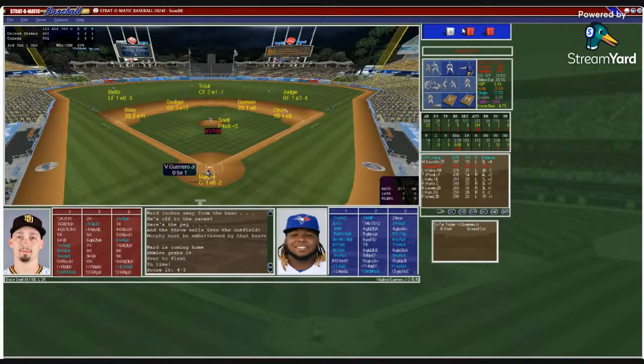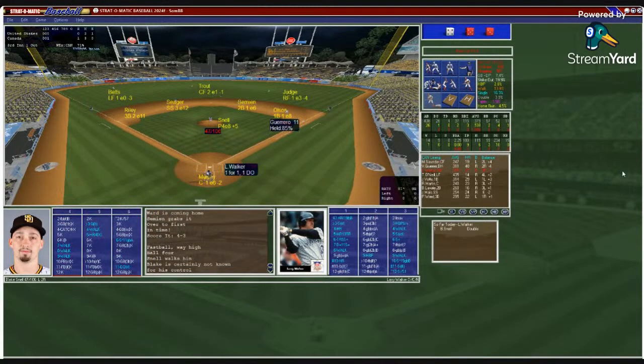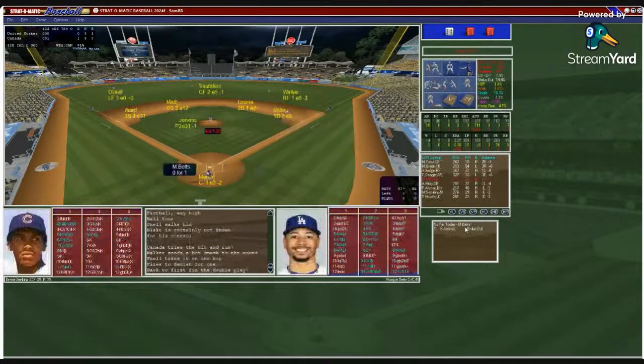Here's Vladimir Guerrero Jr., 0 for 1. Murphy puts down the sign. Snell with the windup. And he walks him. So Snell having a little bit of control issues now. Here's Walker. Murphy puts down the sign. Snell from the stretch. It's going to be a hit and run, I believe. Ball back to Snell. And he still turns the double play. Good job by Blake Snell. We played 3. 1-0 Canada. We go to the 4th.